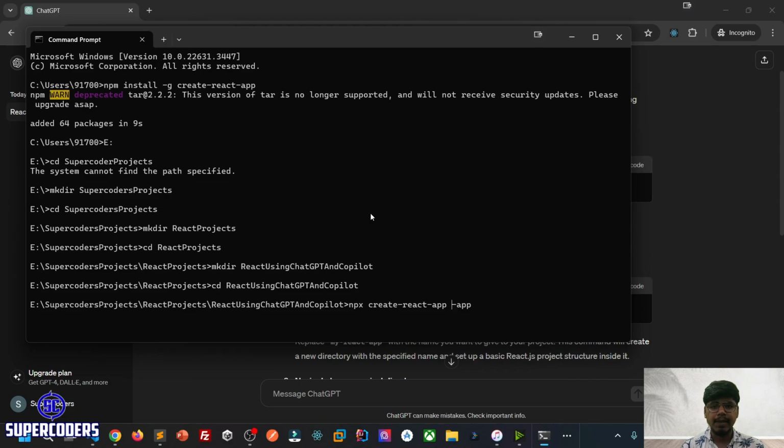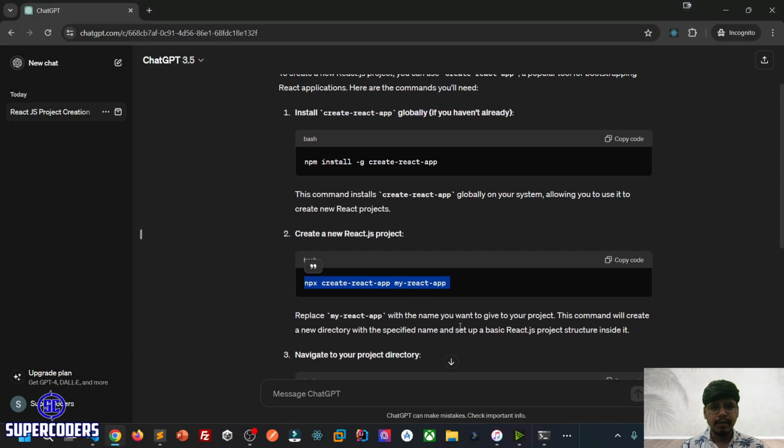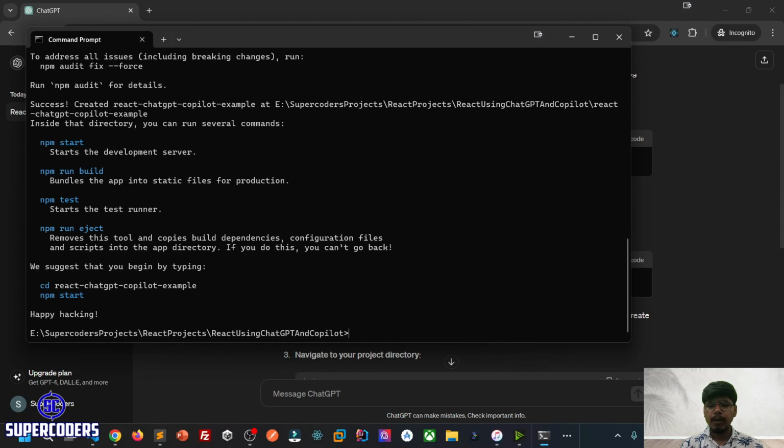Here I can change the application name, and make sure your application name is in lowercase, in small letters. react-chatgpt-copilot-example. Enter. Now my project is being created. Just hold on. My project has been created, you can see.